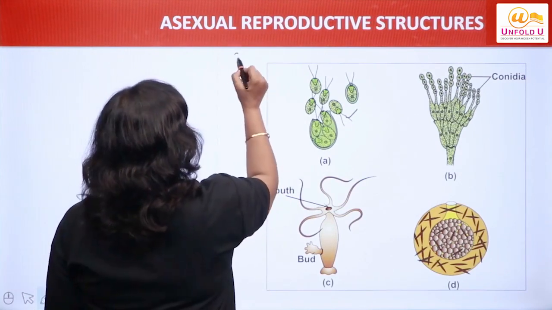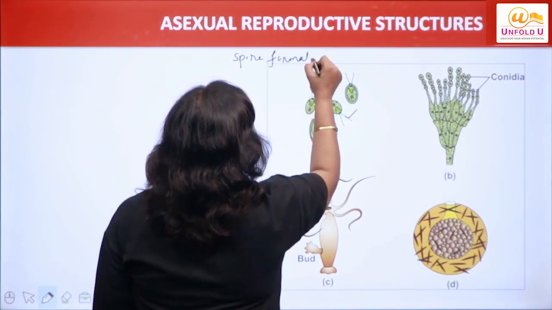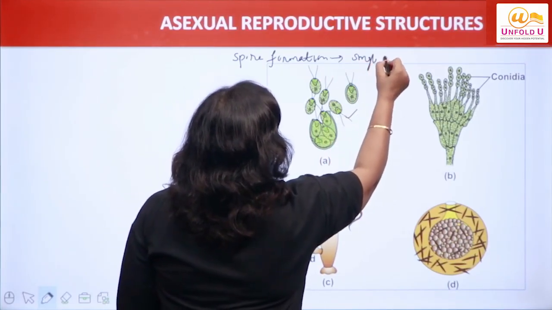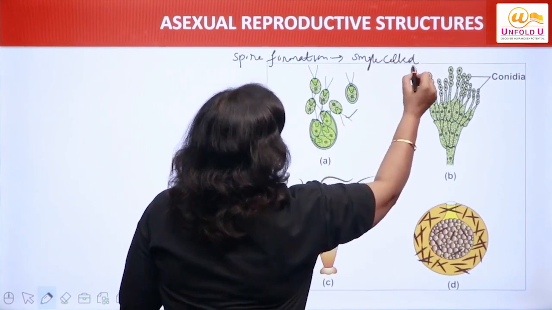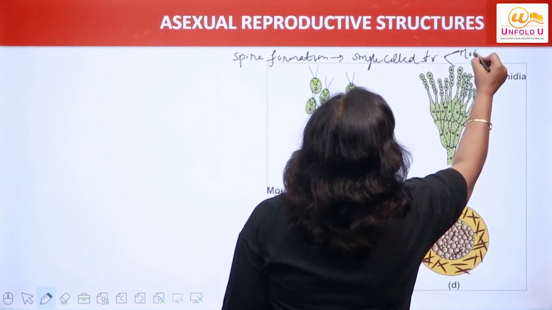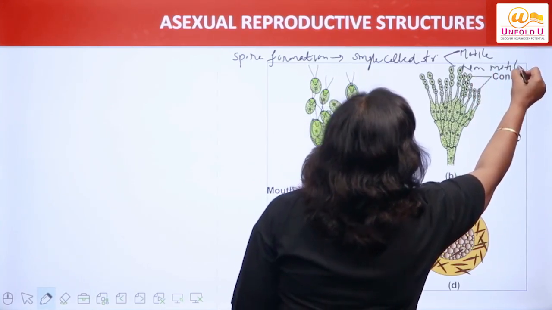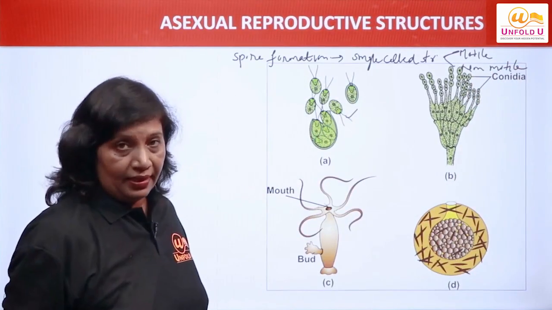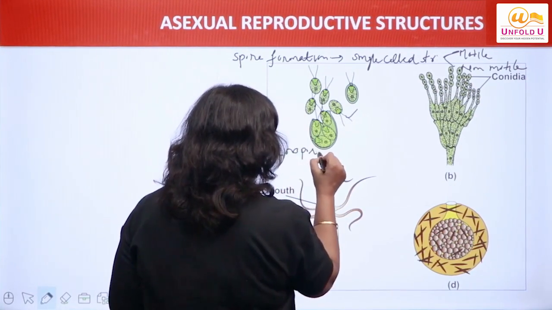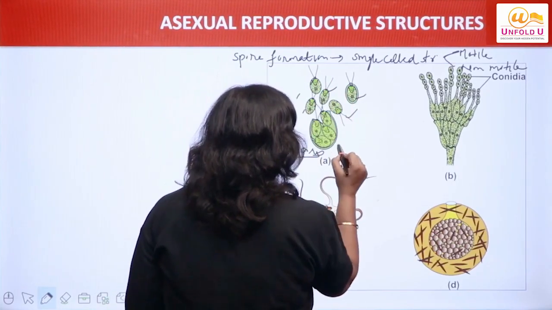Let us take up first of all spore formation. Spores क्या होते हैं? Single celled structures. They can be of two types, motile and non-motile. Motile जो मूव कर सकते हैं, non-motile जो मूव नहीं कर सकते. Motile का एग्जाम्पल है zoospores. As you can see, these are zoospores. They are having flagella.